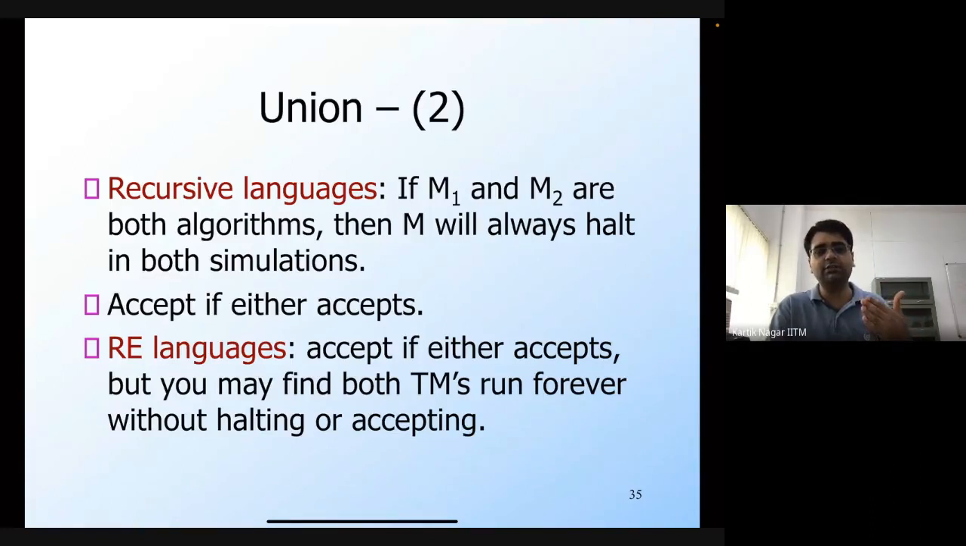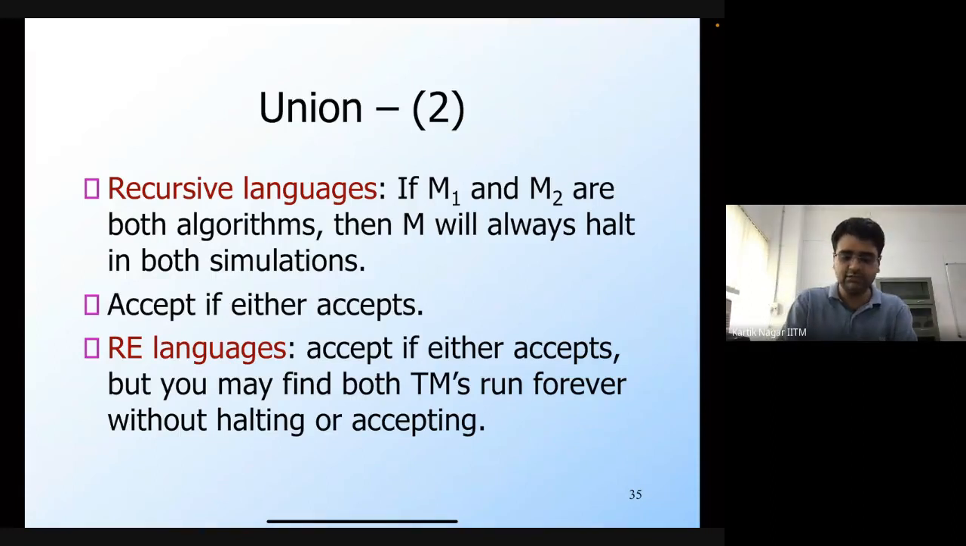if either of the two Turing machines accepts the string, then the original Turing machine will also accept it, because this is the union that we're talking about. While if both of them reject, then this new Turing machine M will also reject.